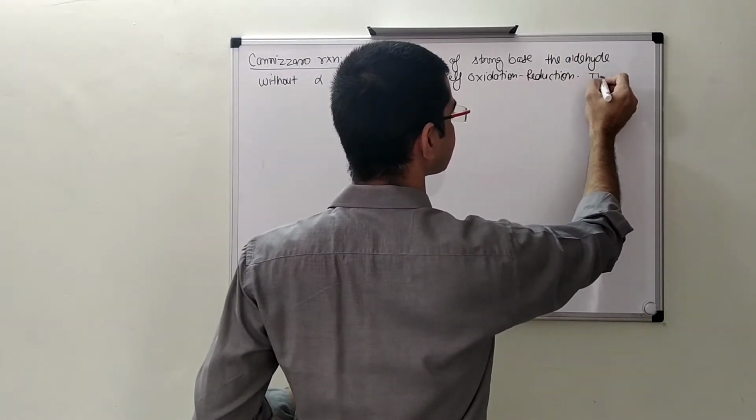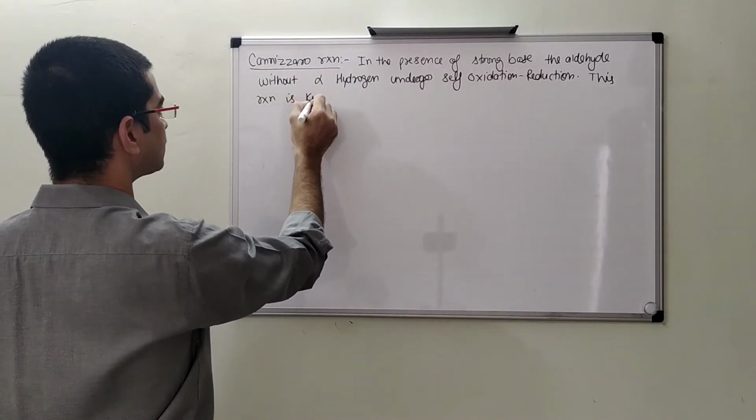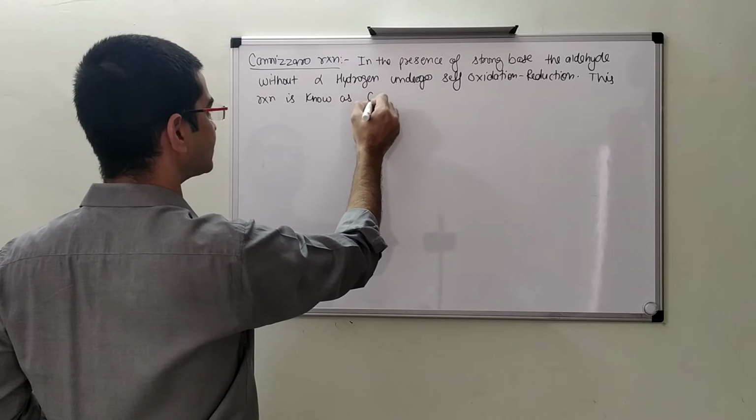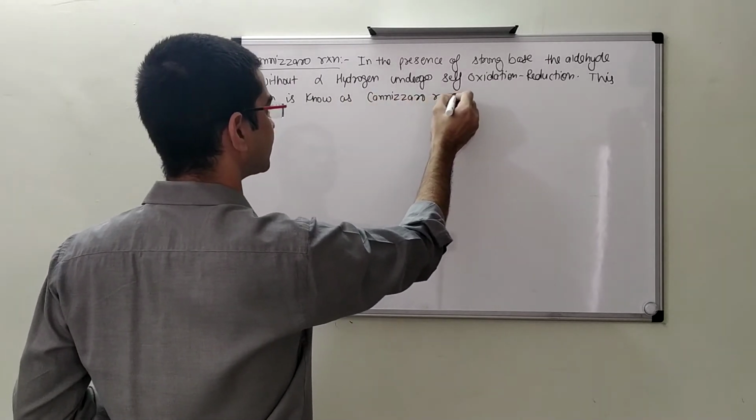This reaction is known as the Cannizzaro reaction.